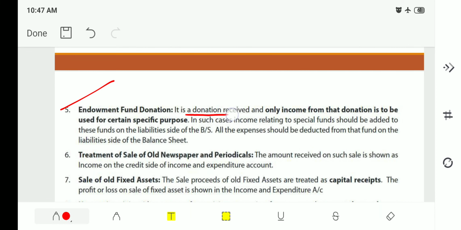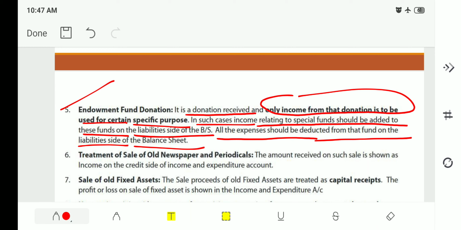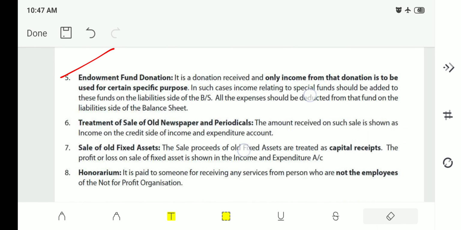It is a donation received where only the income from that donation is to be used for a certain specific purpose. In such cases, income relating to special funds should be added to these funds on the liability side of the balance sheet. All the expenses should be deducted from the fund on the liability side of the balance sheet. Okay, hope you understood with the easy example that I have explained.